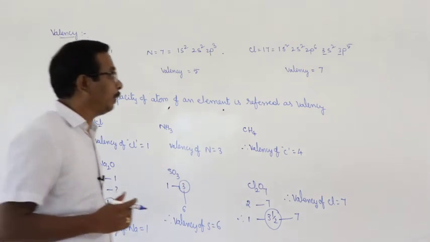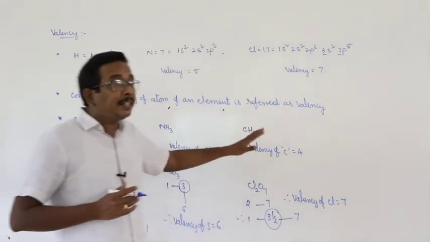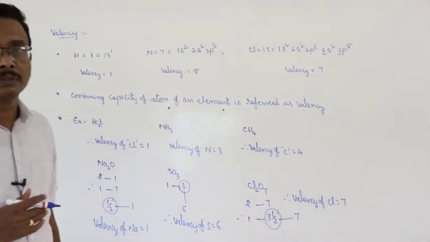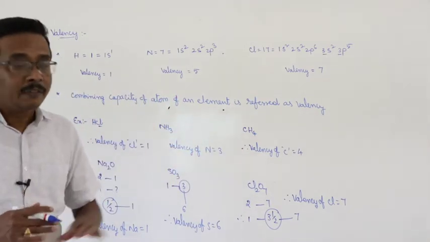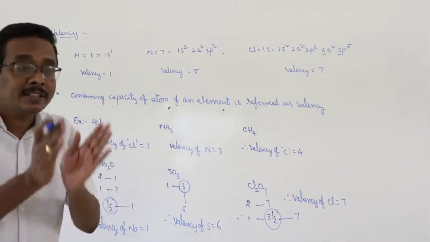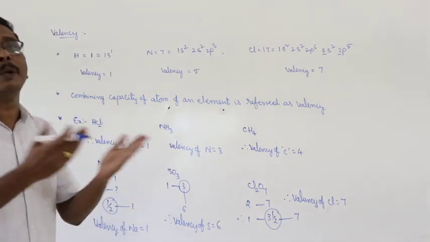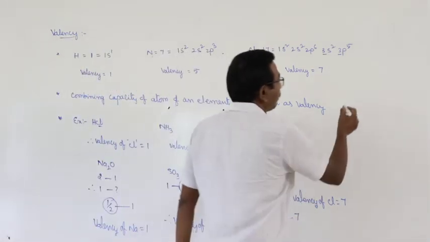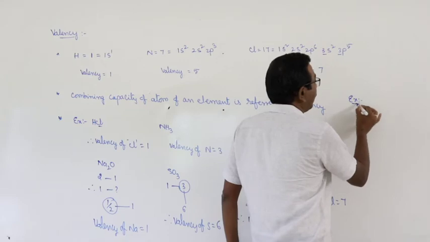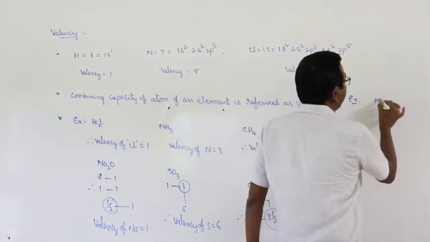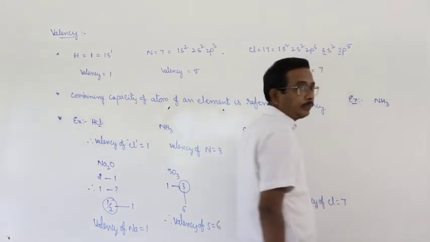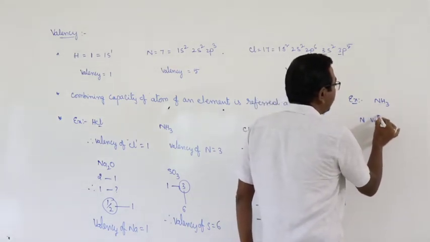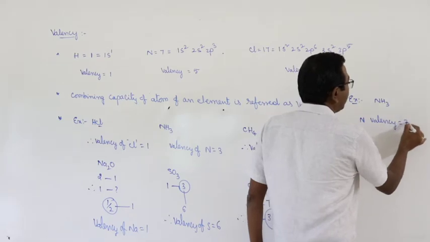And there is an important note. The valency of an atom of an element is not always constant. From compound to compound, the valency of an atom of the same element may be different, may change. Take for example, we have already discussed NH3. In ammonia, nitrogen valency is equal to 3.